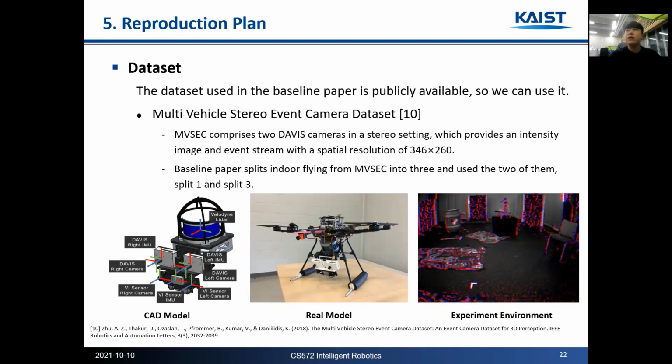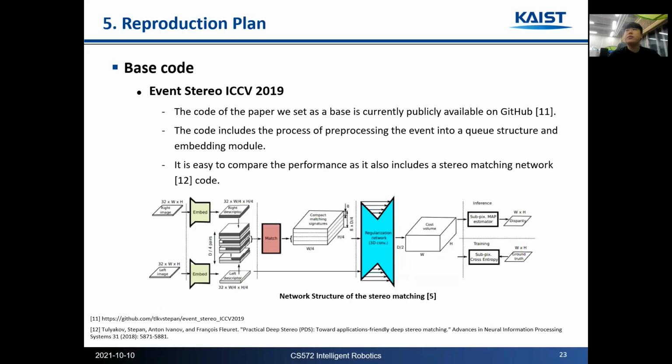In addition, considering the application, this system was mounted on a drone and data was obtained through the drone while driving. The code of the paper we target is also open to the public. It's on GitHub, so we plan to use this code. The code contains a part that converts events into a queue type and embeds the queue type of events into the image type of events, which is an important module for us. The current base code uses the most practical stereo matching network as presented in the paper, and we plan to modify the stereo matching network part.